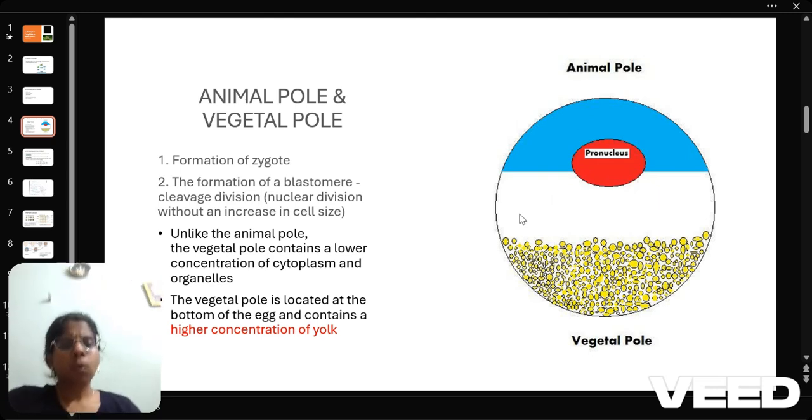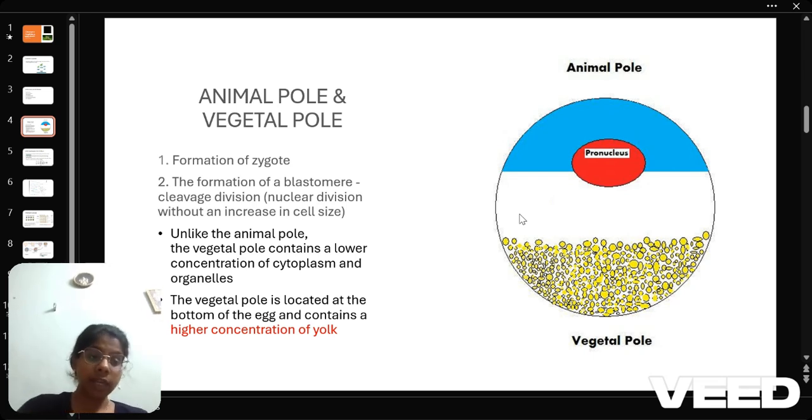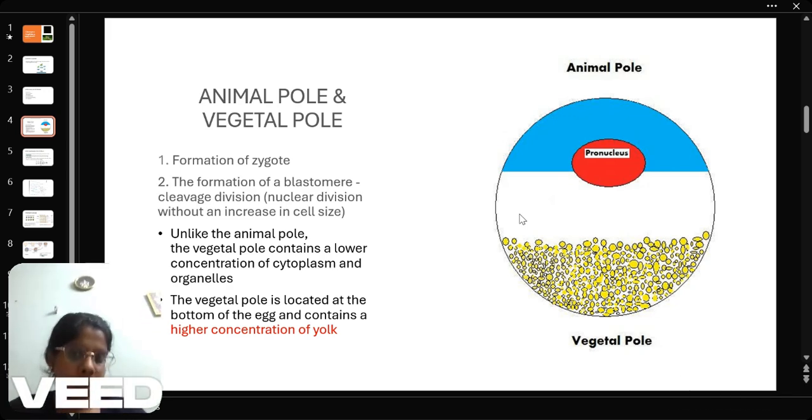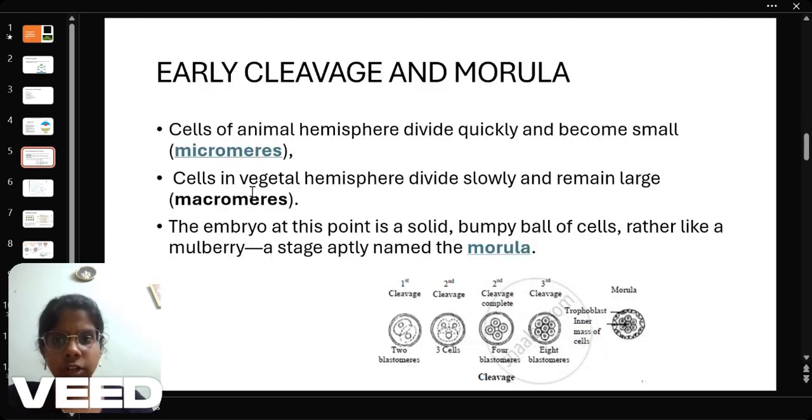So what is the difference between cleavage and division? First of all, cell division is where we have an increase in cell size and number. But in cleavage, we have an increase in number only. The nucleus divides, but there is no increase in cell size or volume. The same size, but there are a lot of cells after division. That is cleavage. So you have an animal pole and a vegetal pole. The vegetal pole contains lower cytoplasm, and another important thing to remember, the vegetal pole contains a high concentration of yolk.